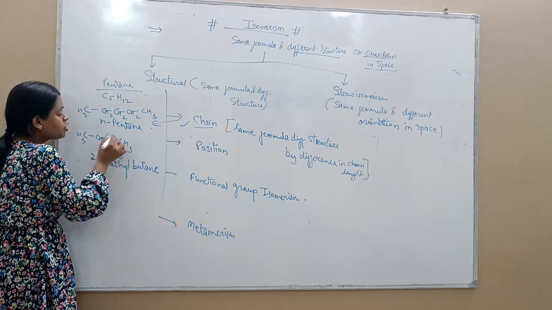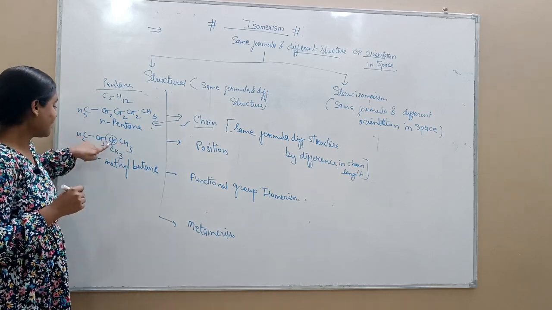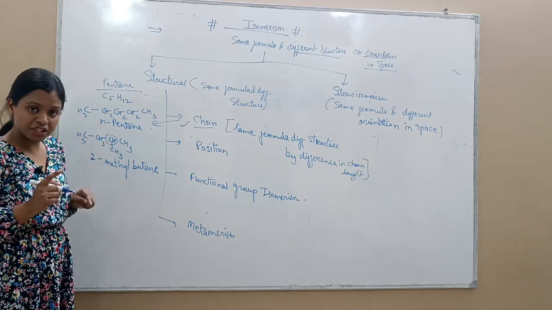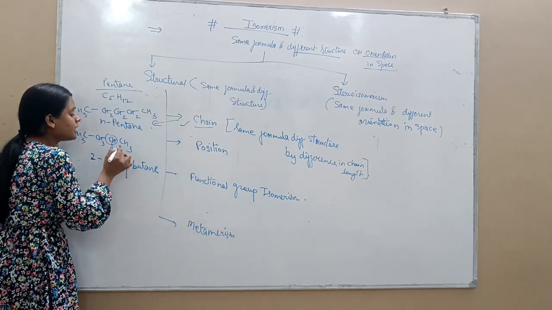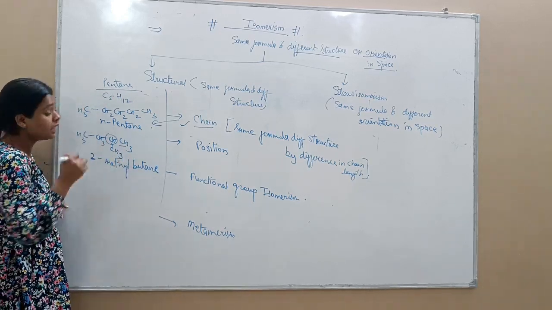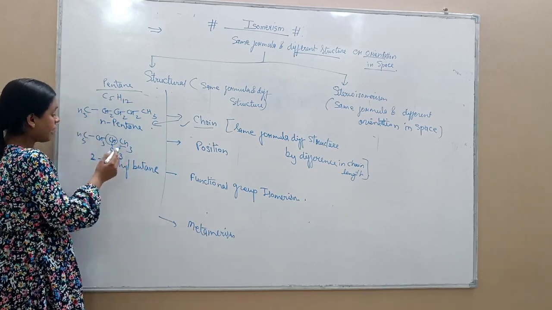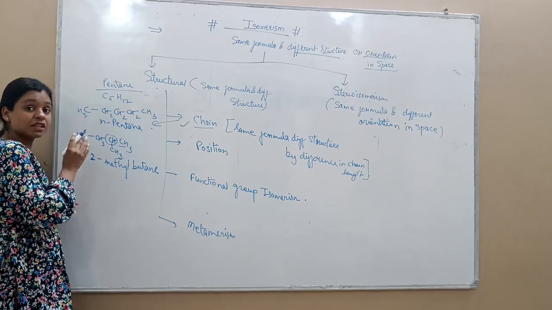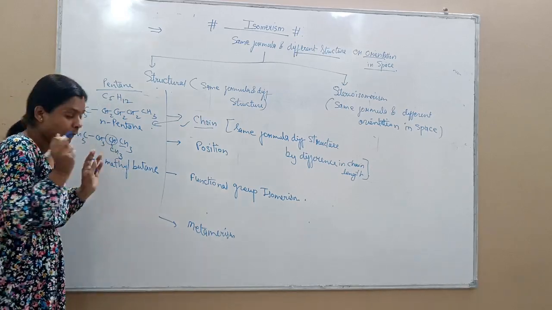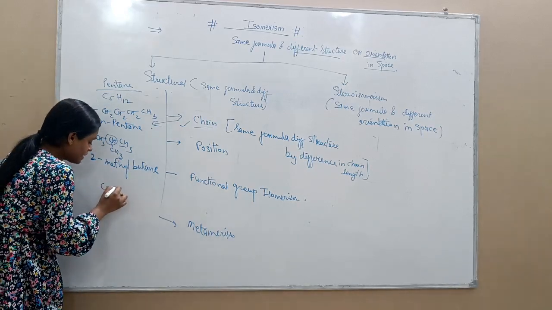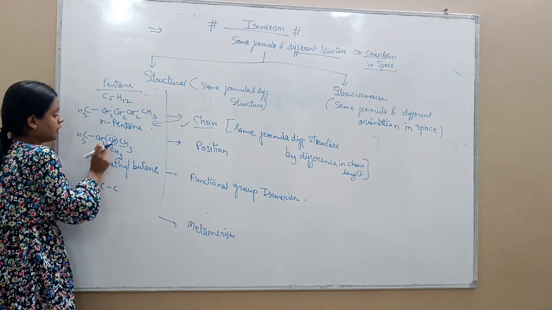This is called isopentane, 1, 2, 3, 4, 5. In isopentane there is one tertiary carbon present, or we can say there are 2 free methyl groups present. That's why this is called iso position, and there are 5 carbons in this compound, that is called isopentane. Clear?